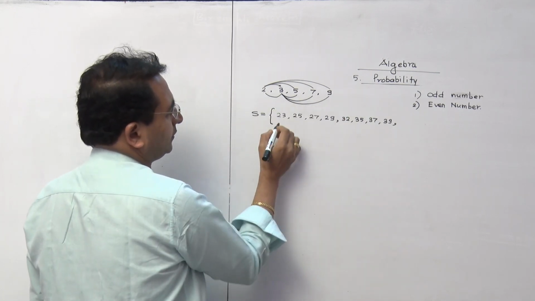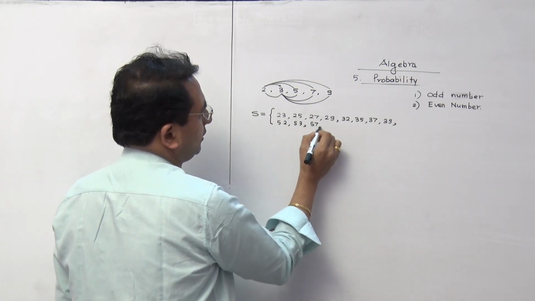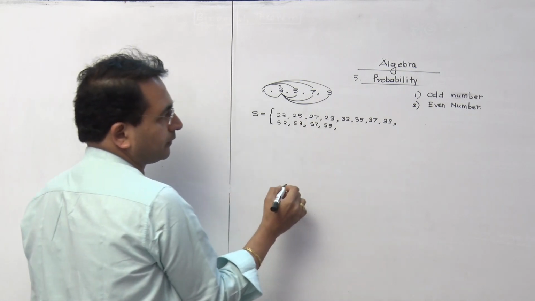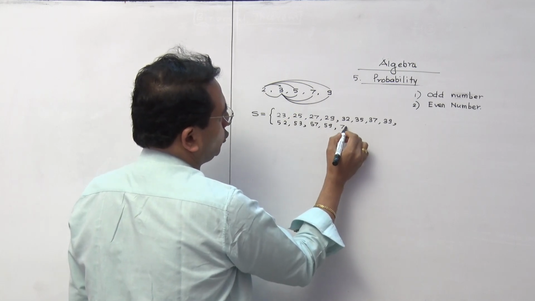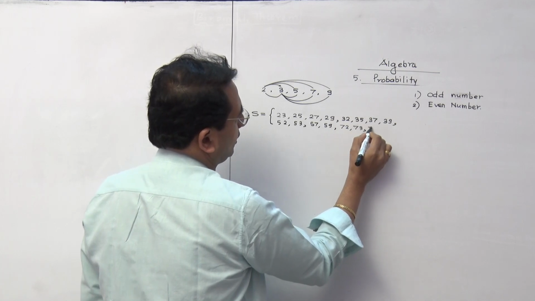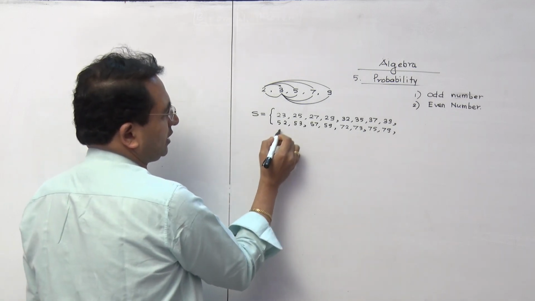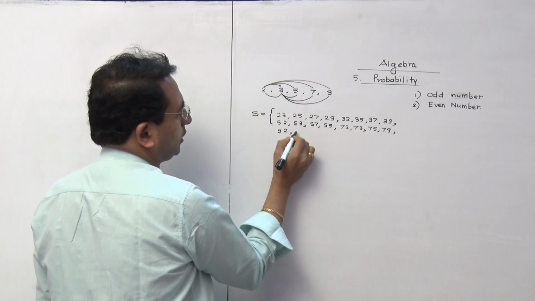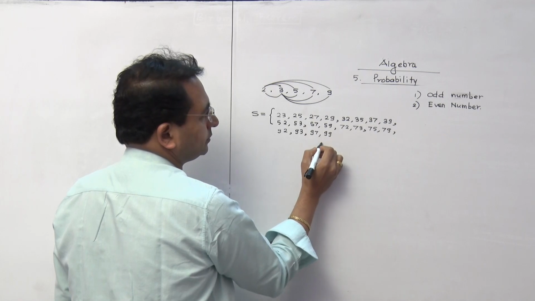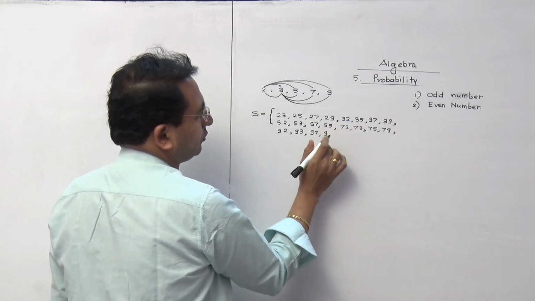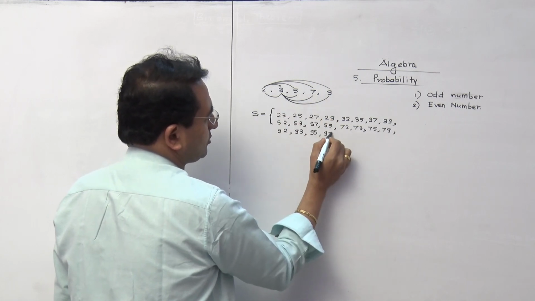Then about 5. Then it is going to be 52, then 53, then 57, then 59. Then we will take from 7. It is going to be 72, then it is 73, then 75 and 79. Then the next one, it is from 9, so it is 92, it is 93, 97 and 99. Sorry, it is 93, 95 and lastly 97.